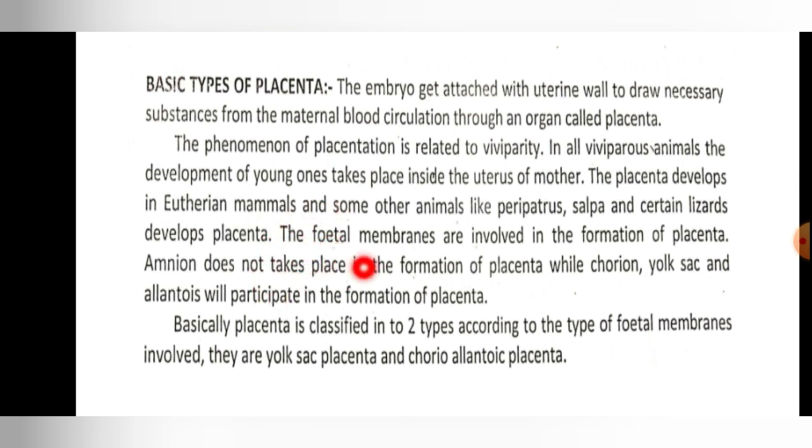The fetal membranes are involved in the formation of the placenta. I told you about the fetal membranes: amnion, chorion, allantois. Amnion does not take part in the formation of the placenta, while chorion, yolk sac, and allantois participate. Basically, the placenta is classified into two types according to the type of fetal membrane involved: yolk sac placenta and chorioallantoic placenta. If the yolk sac is involved, it is called a yolk sac placenta. If chorion and allantois are involved, it is called a chorioallantoic placenta.